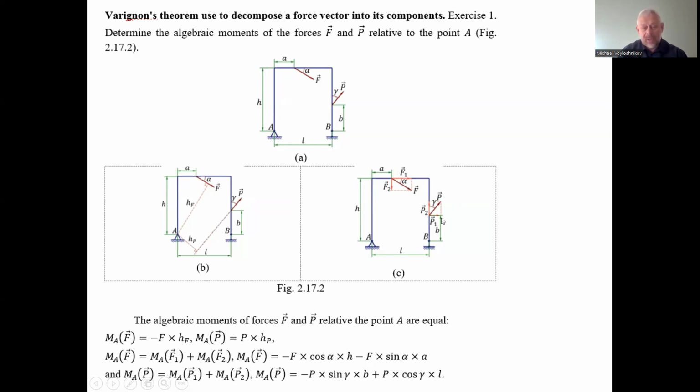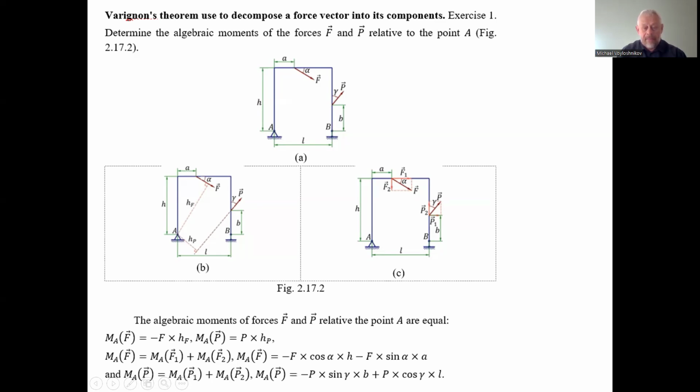Therefore, the rotating moment of the force P around the point A is two components: the rotating moments around the point A of the horizontal component of the force P and of the vertical component of the force P. This one rotates counterclockwise.